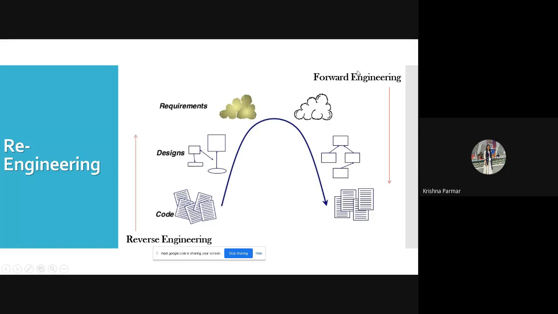So is there any difference between forward engineering and software engineering? Any difference? No, ma'am. Okay. Any other answer? Just apply your knowledge up to now and tell me. Is there any difference between software engineering and forward engineering?